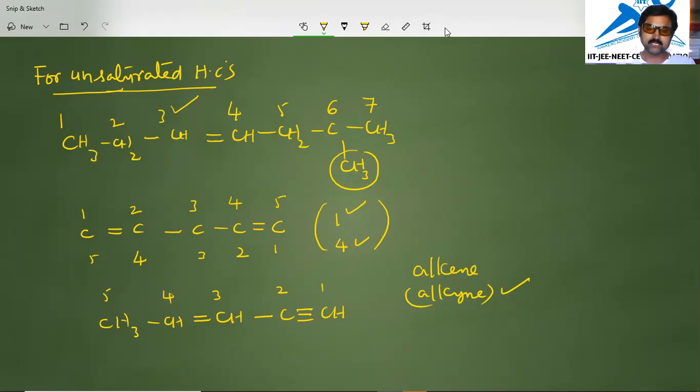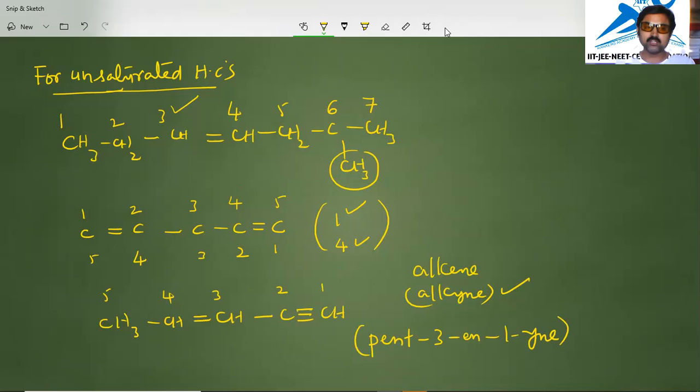So we'll write the name of the compound as pent-3-en-1-yne. Why? Because ene will come first. Triple bond gets importance in this case, priority. That's why we have taken the ene at the third carbon.